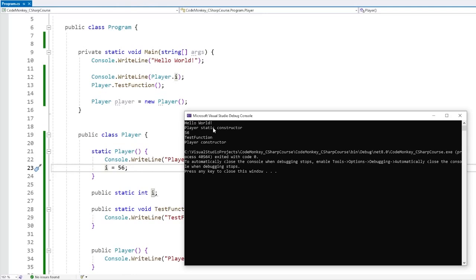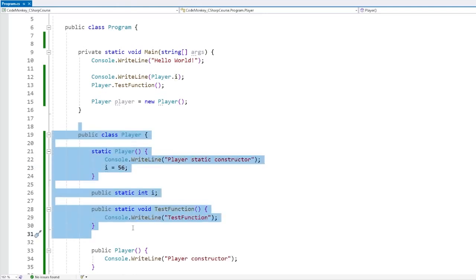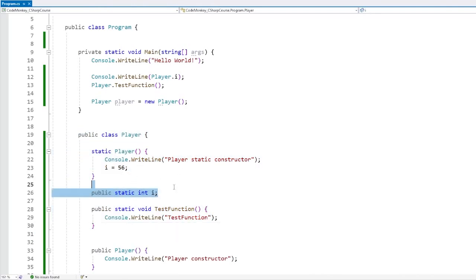Meaning that the static constructor is really excellent for doing any initialization logic that this particular class might require. One example is exactly this, if you have a static field and you want to make sure to initialize it with some data. If so, you have two options. Basically over here, when you define it, you can also assign it some value, or alternatively, you can assign it in the static constructor.